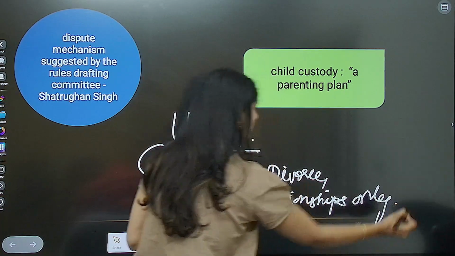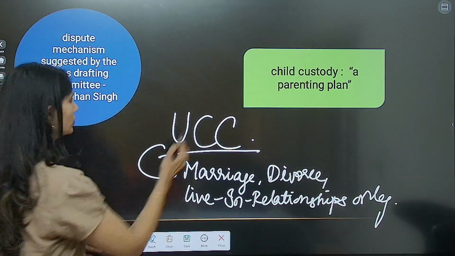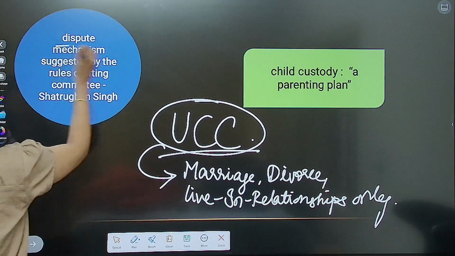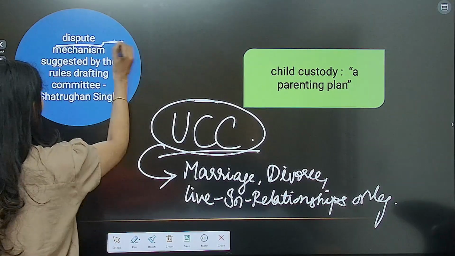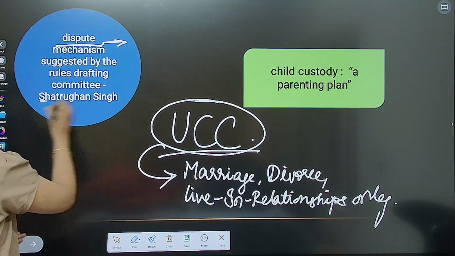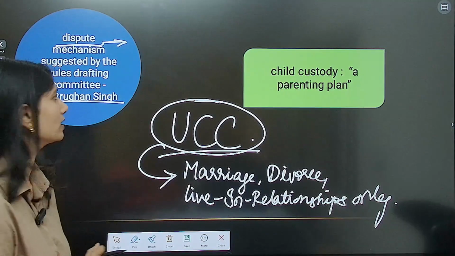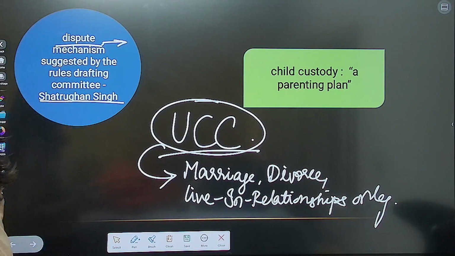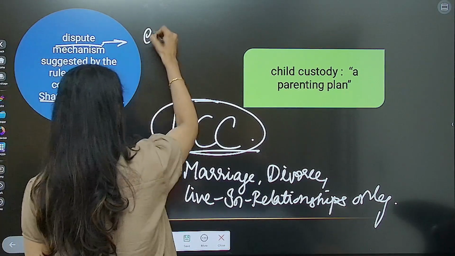The UCC proposed by Uttarakhand is not speaking about the dispute mechanism, which the committee headed by Shatrughan Singh had drafted rules for. Meaning, let's take one example.